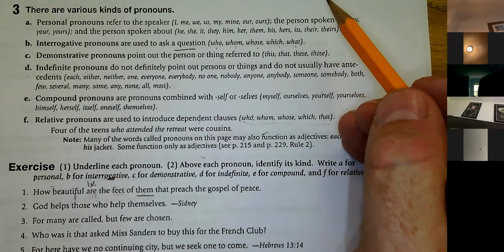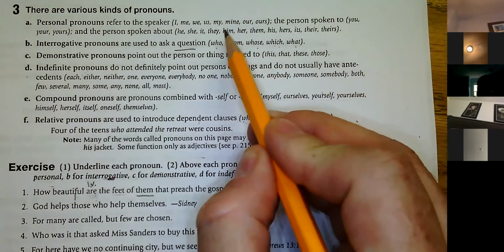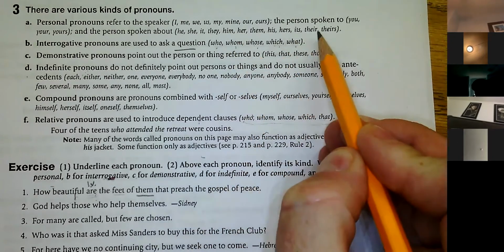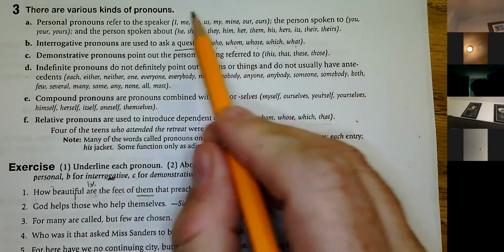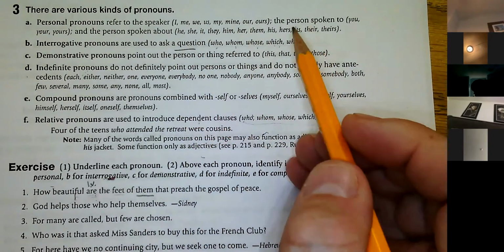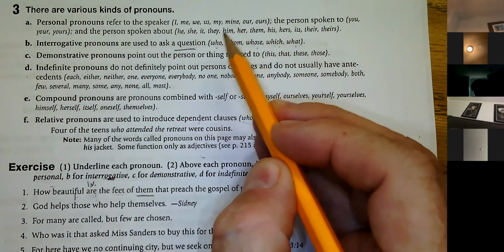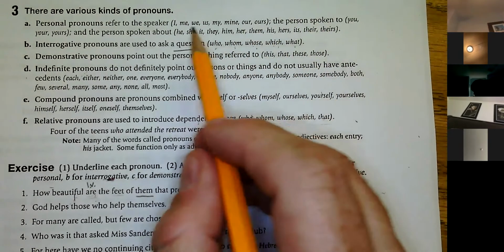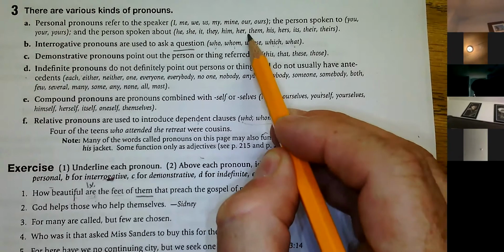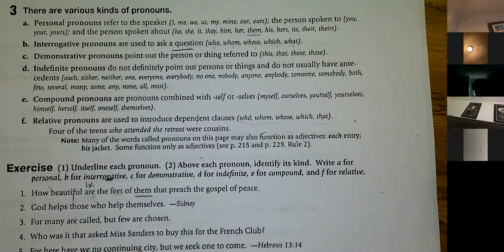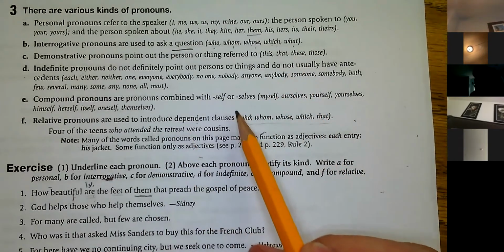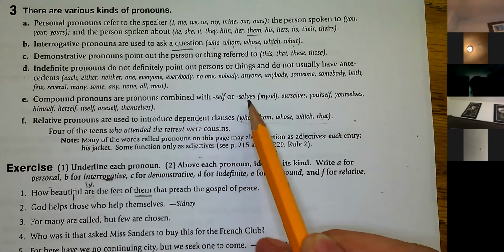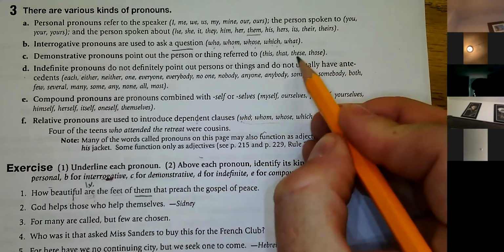Yeah, it is personal, Landon. Them, it's in our list right here. Let's see, where is it? Right there. Took me a while to find it myself because it's so small. So there, that's it. Now, you were right that if them had selves by it, it would be compound.